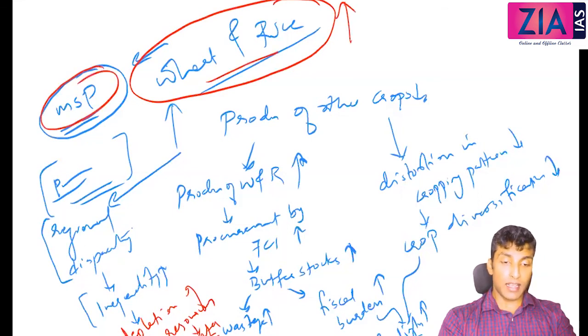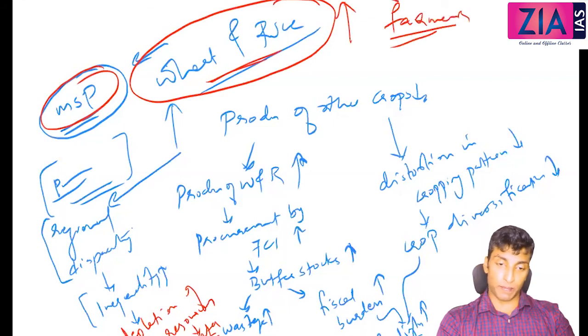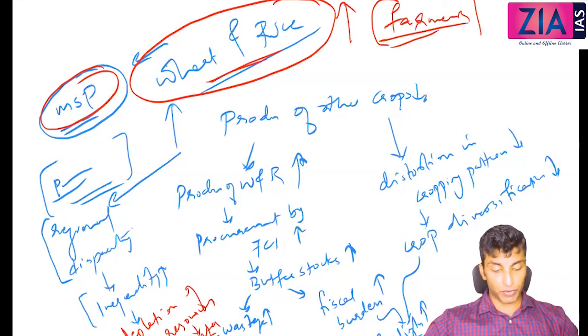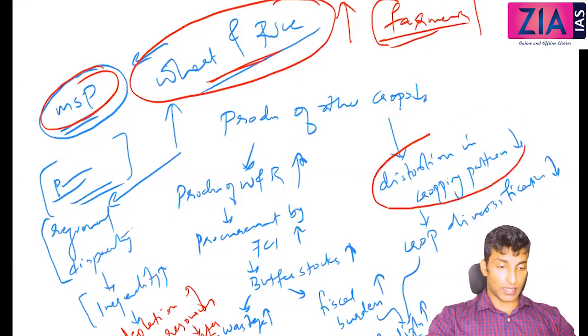That is especially because there is a strong trend of the emergence of farmers movements. The farmers group is acting as a pressure group, and they demand a lot of benefits from the government. One of the demands is increase in MSP, and then free electricity, free water, like that. Increase in MSP is one of their demands, and government is increasing MSP. So all these are the disadvantages.